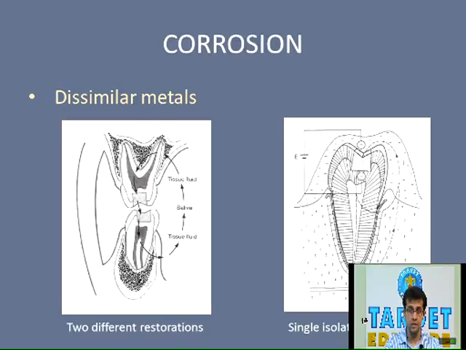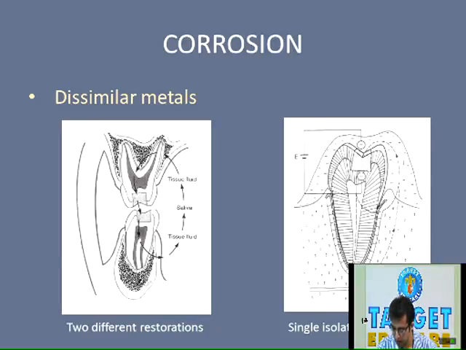So as you can see in the figure over here, the restorations are not in contact. Even if they are not in contact, these two dissimilar restorations are not an antagonist tooth, even if they are in dissimilar and different regions. For example, one restoration is in the maxillary left quadrant and another is in the mandibular right quadrant.